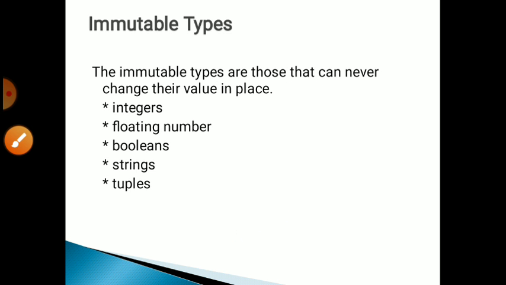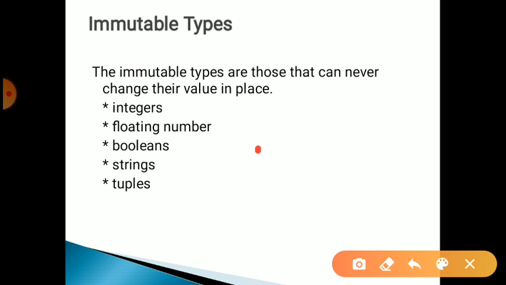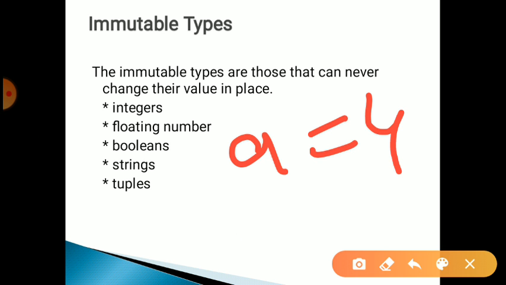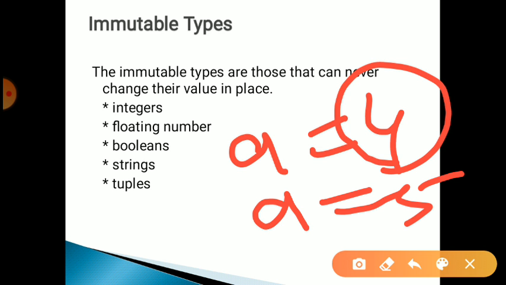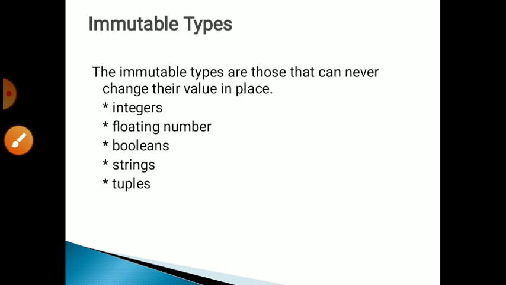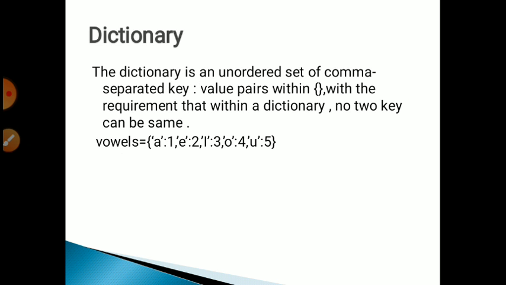Now the next concept: immutable and mutable data types. Immutable data types are those whose values cannot be changed. If we want to change the value, it assigns a new address to that particular variable. Example: suppose a equal to 4 and in the next line I assign a equal to 5. Its memory address is different. It means Python assigns a new address to that variable. So that's why it's never changeable.